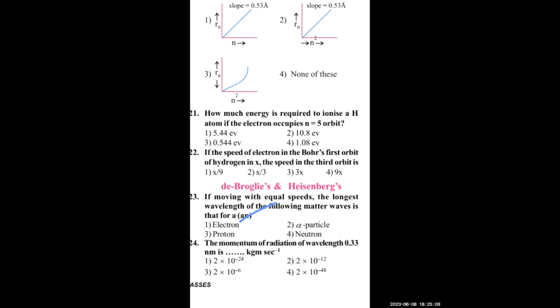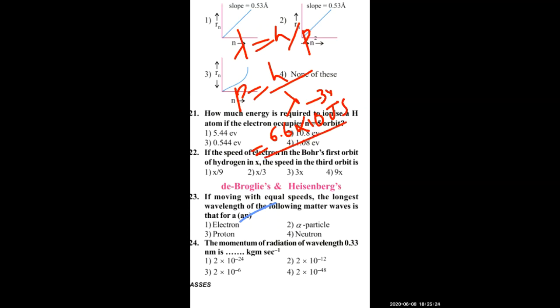Lambda is equal to h by p, or p is equal to h by lambda. What is the h value? 6.6 into 10 to the power of minus 34 joule second, divided by 0.33 nanometers. Joule second is the SI unit, so nanometers must be converted to meters: 10 to the power of minus 9 meters.